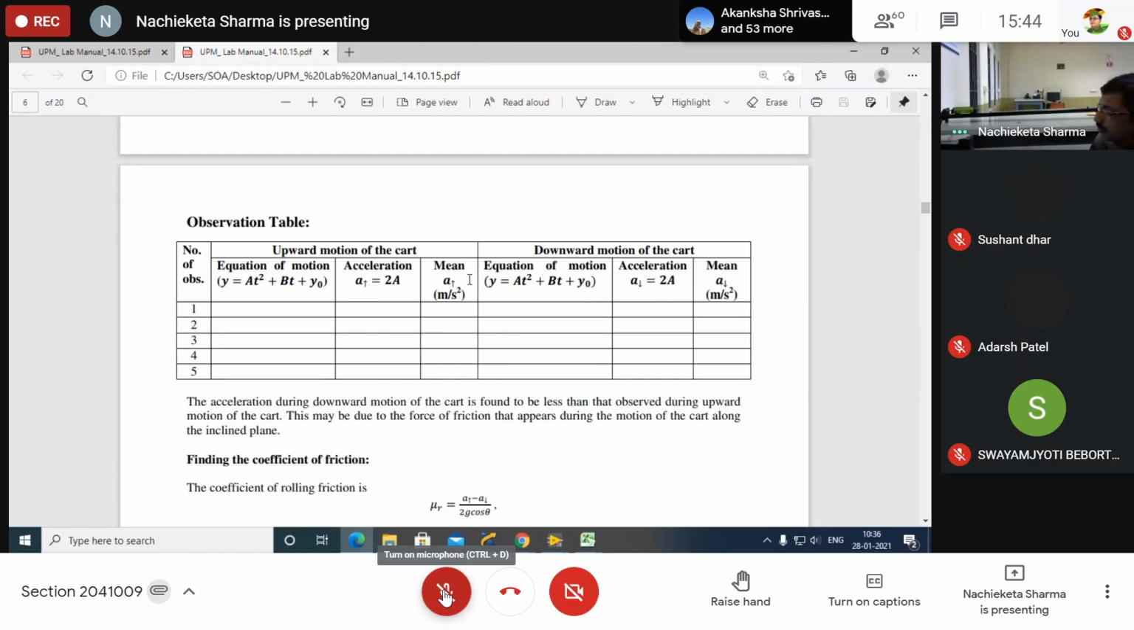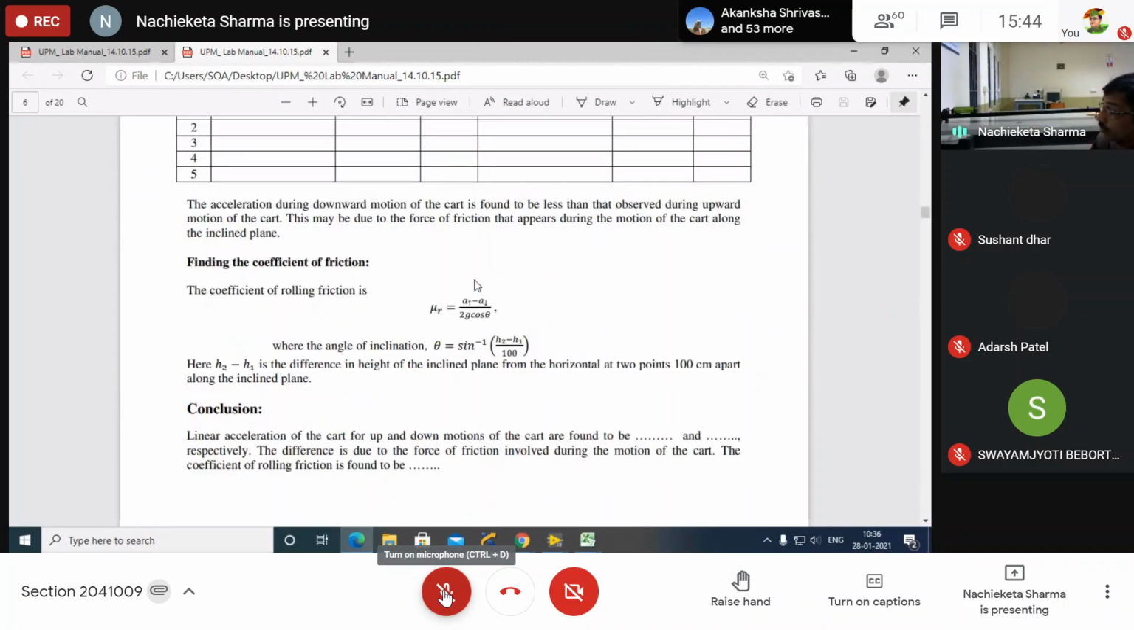So now, first of all, the first aim is clear. Then the second aim we have to do later on. Now the third aim is to find out the angle of inclination. Please write down this equation. Please write theta equal to sine inverse of (h2 minus h1) by 100.